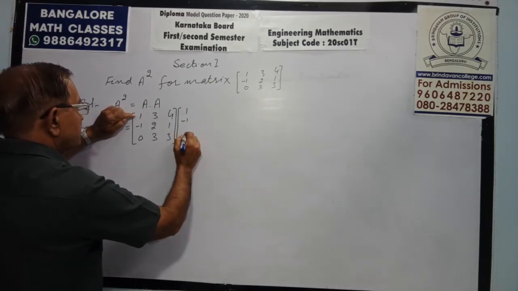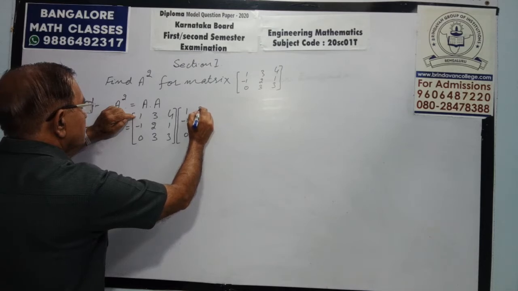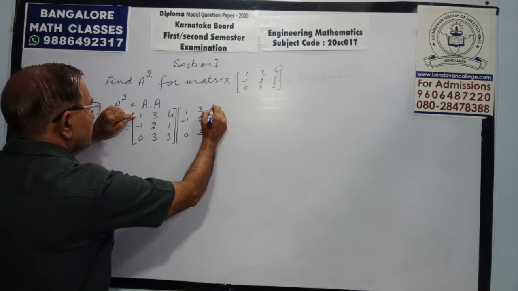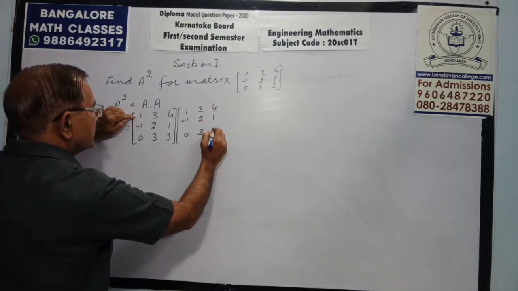Multiplied by 1, minus 1, 0; 3, 2, 3; 4, 1, 3.